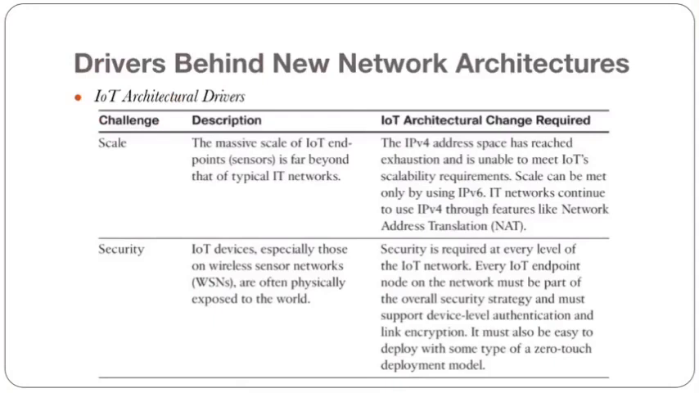Next one is security. IoT devices, especially those on wireless sensor networks, are often physically exposed to the world. So security is required at every level of the IoT network. Every IoT endpoint node on the network must be a part of the overall security strategy and must support device level authentication and link encryption. Each and every node of the IoT must be under this security structure. It must also be easy to deploy, with some type of zero touch deployment method.